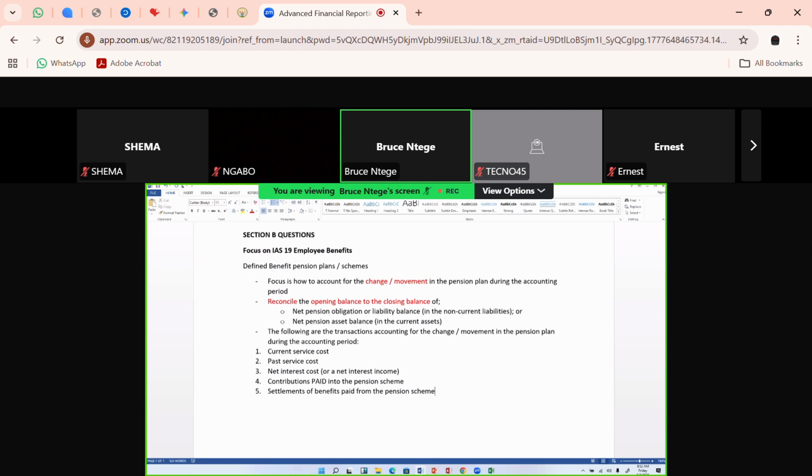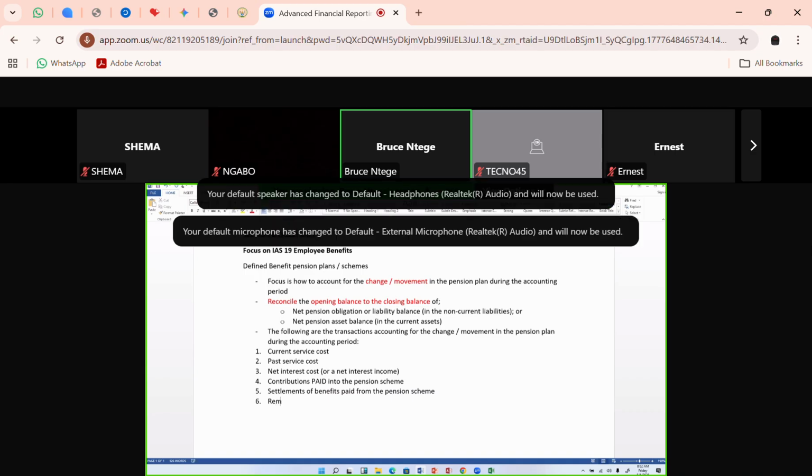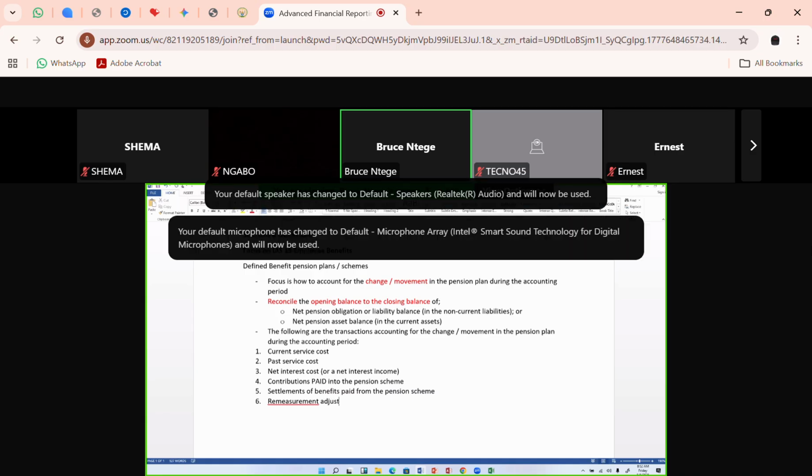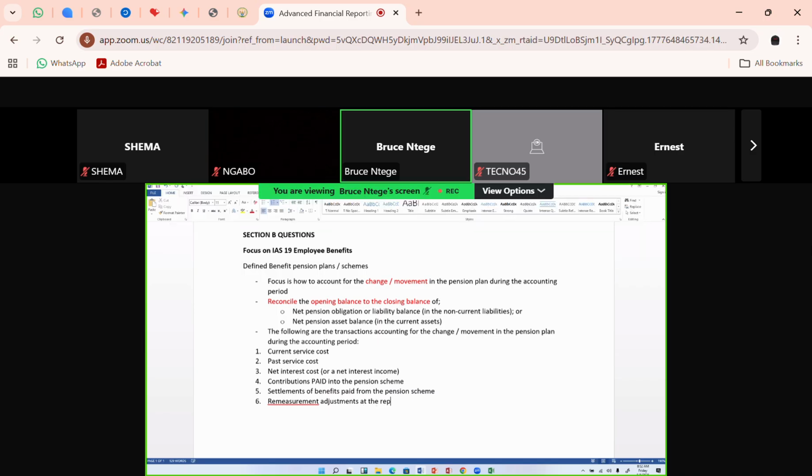Now, all these are going to bring about what we call a remeasurement adjustment. Please, this remeasurement adjustment must be done at the reporting date, in other words, at the year end. It's not going to be done during the year. It is at a point in time, at that reporting date. So there could be a case of a remeasurement adjustment.